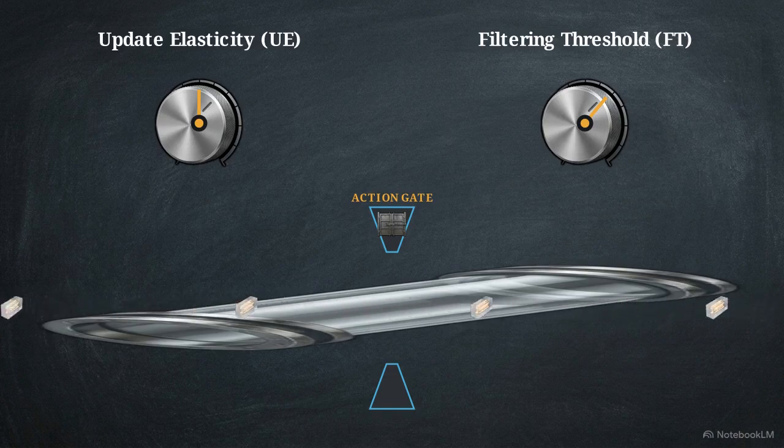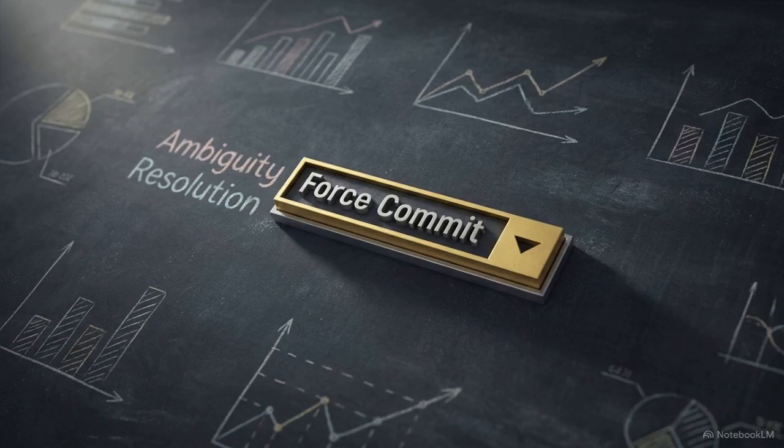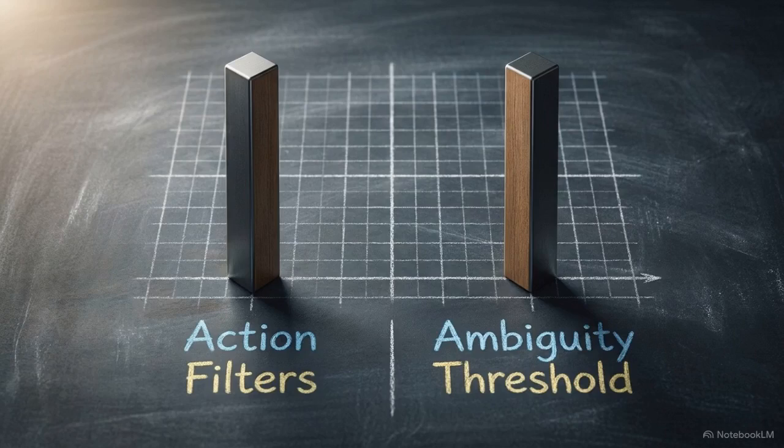This allows the agent to discard its stalled internal model and rotate its approach until an execution path clears the gate. We then adjust the ambiguity resolution parameter. This forces a commitment protocol in environments where high-confidence data is unavailable. Optimal performance requires a precise balance between action gates and the environment's inherent ambiguity.